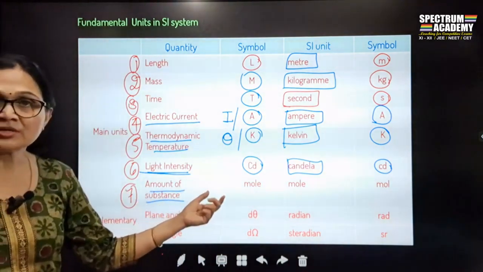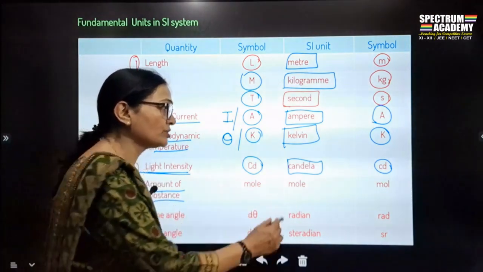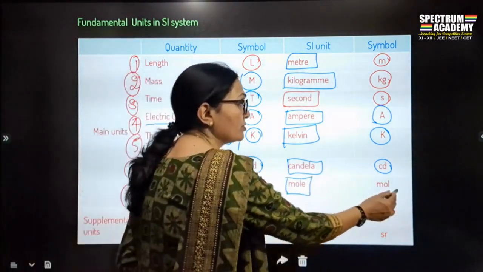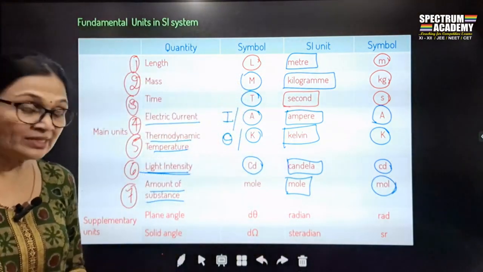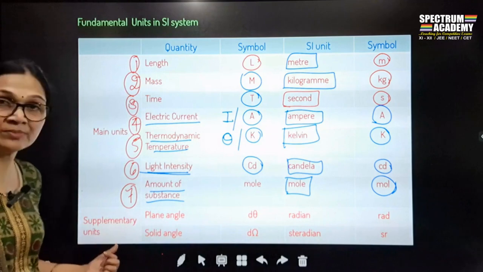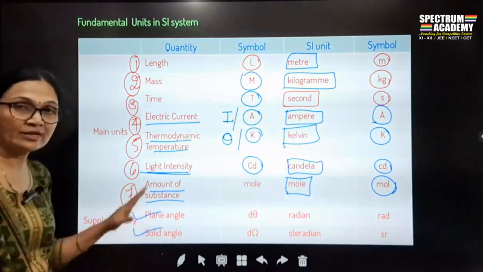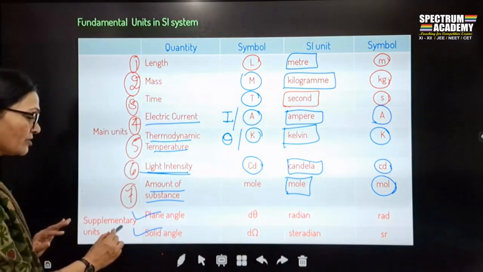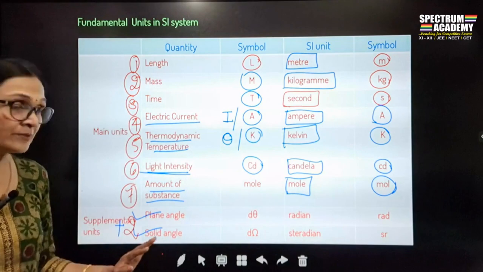Okay. So then the last is amount of substance. Amount of substance, its unit is mole, and its symbol is mol. Then we have another supplementary fundamental quantities, which is plane angle and solid angle. ये 7 और ये +2. So these are 7 + 2 fundamental quantities.